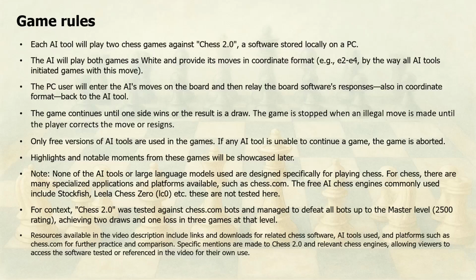Game rules. Each AI tool will play 2 chess games against Chess 2.0, a software program stored locally on a PC. The AI will play both games as white and provide its moves in coordinate format, for example E2 E4. In fact, all AI tools started their games with this move. The game continues until one side wins or the result is a draw. If an illegal move is made, the game is paused until the move is corrected or the player resigns.